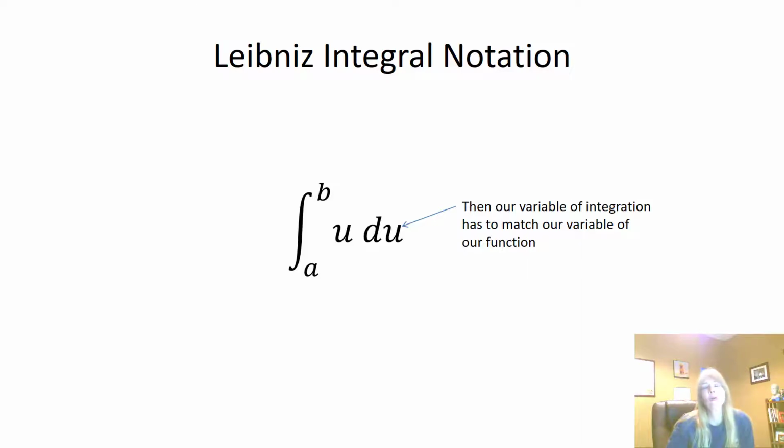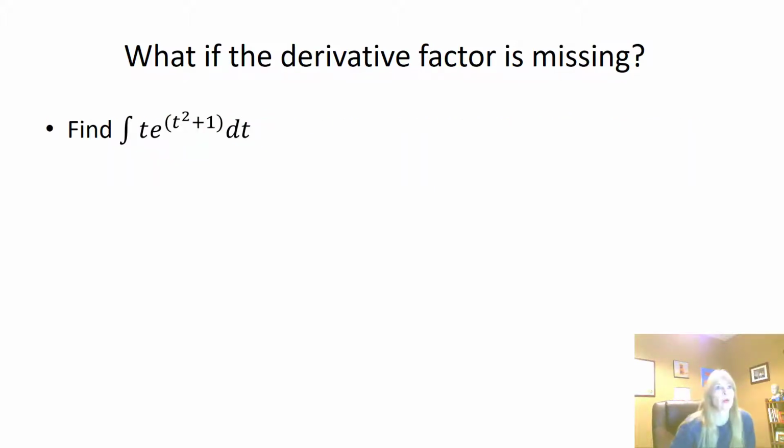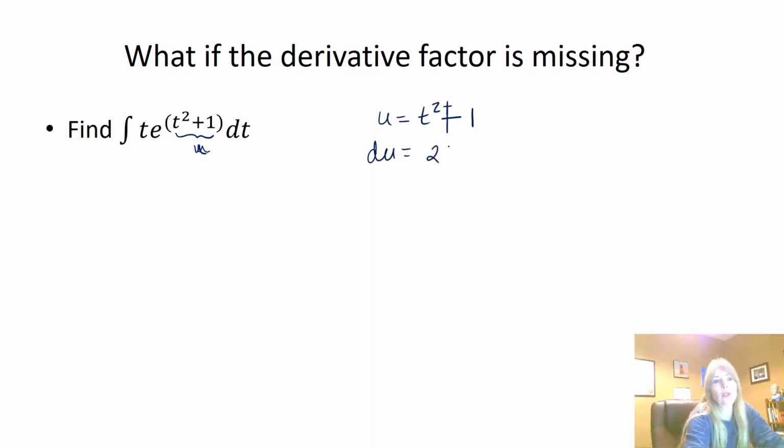Okay. Now, as you noticed in the last video, the factor 2x was always the inside function on every single example. Well, what if it's not? Well, let's see. Looking at something like this, I would call the inside t squared plus 1. So let u equal t squared plus 1. Then I take the derivative of it, which would be 2t dt, because the constant goes away. And I notice over here I see a t and a dt.